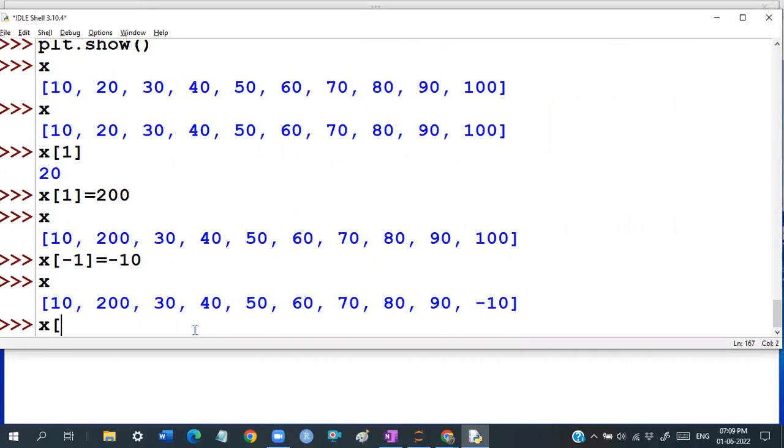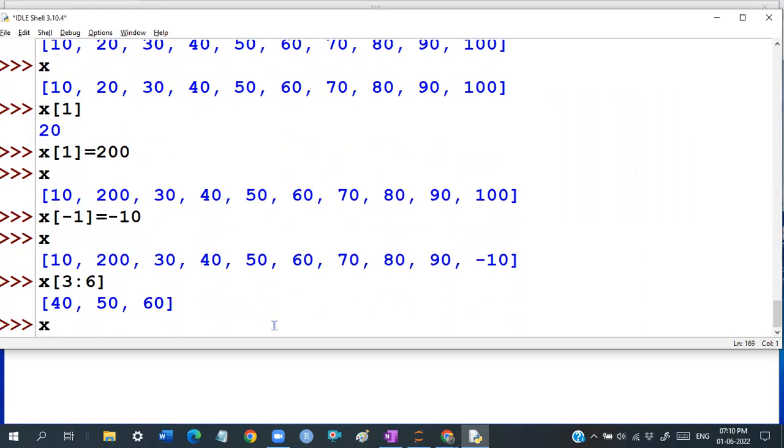You are getting the data with slicing. I want to change these 3 elements, guys: 40, 50, 60. How to change the elements? X of 3:6, you know that, you'll get the data. Now you can say X of 3:6 equals minus 40, minus 50, and minus 60.